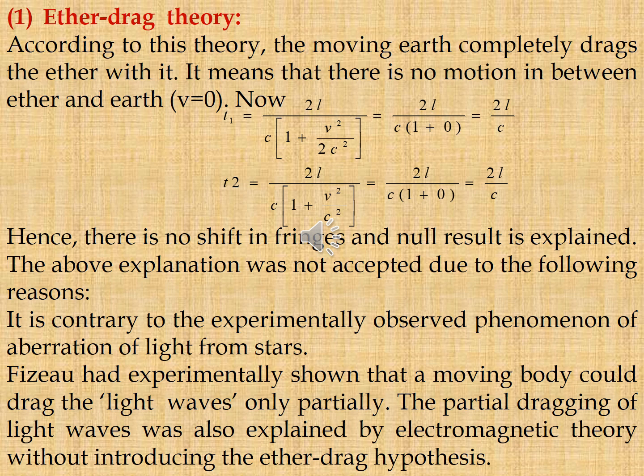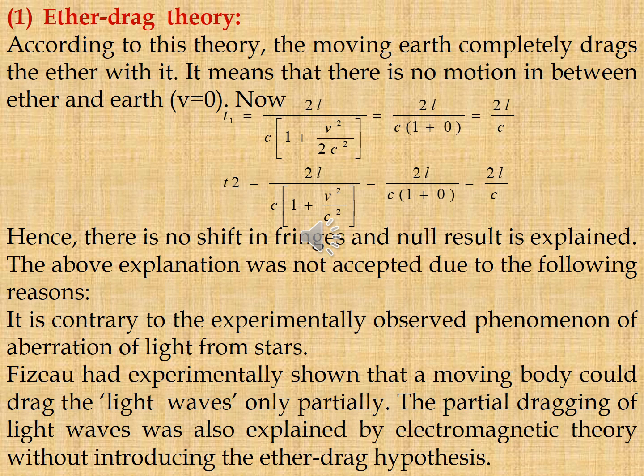So for that, T1 is equal to 2L by c into 1 plus 0, that is equal to 2L by c. T2 is equal to 2L by c into 1 plus 0, that is equal to 2L by c. Hence, there is no shift in fringes and the null result is explained. The above explanation was not accepted due to the following reasons.